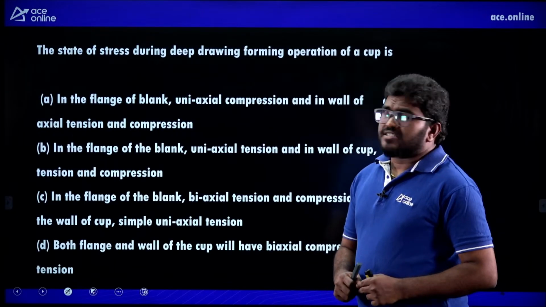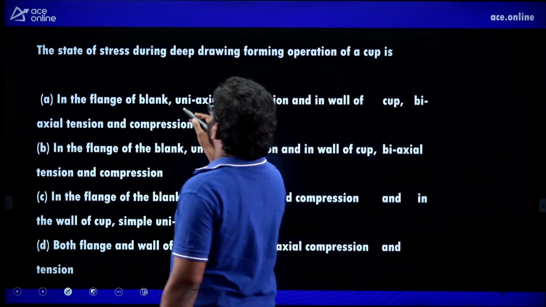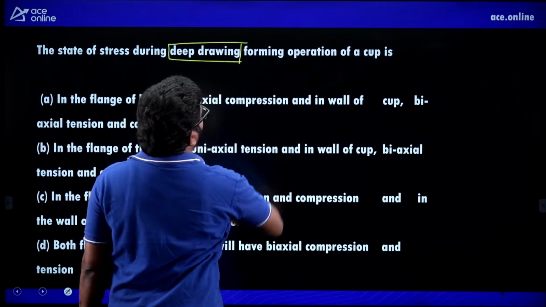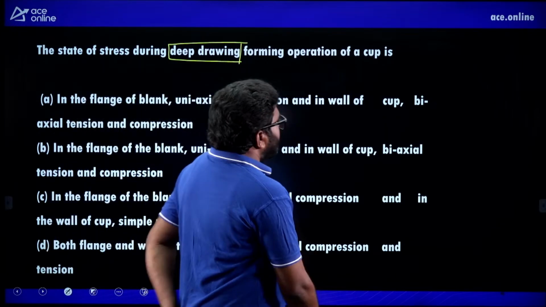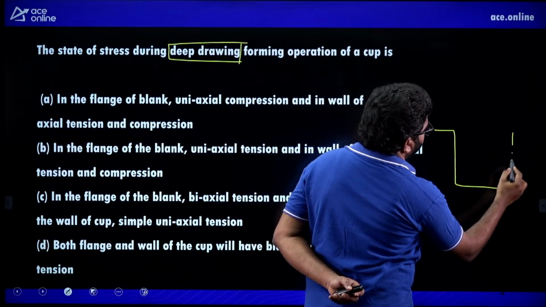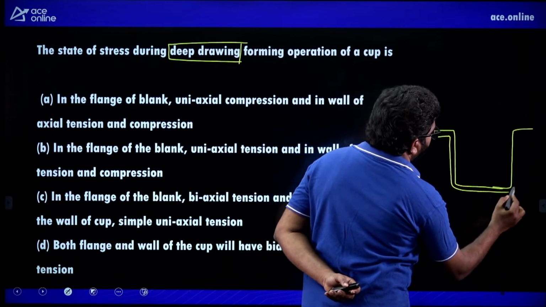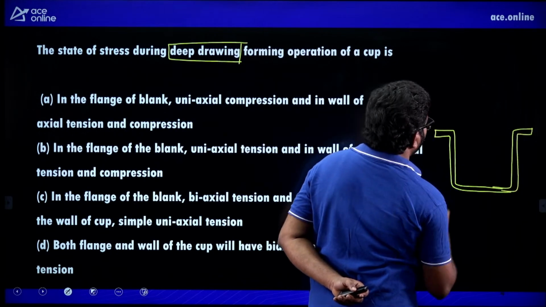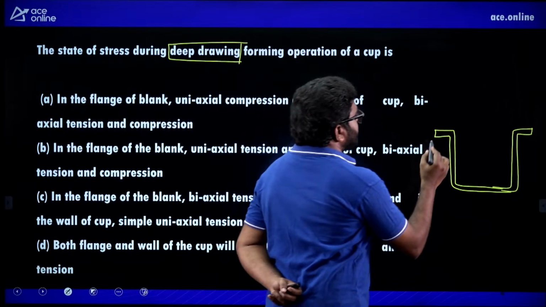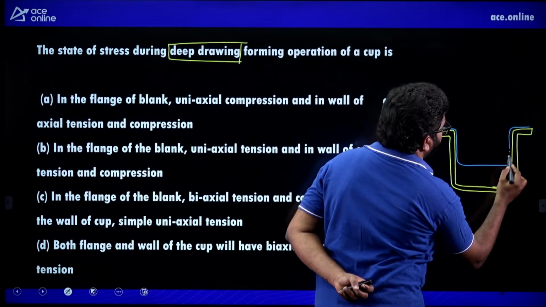The first question: the state of stress during deep drawing forming operation of a cup is. Listen, in case of deep drawing operation, if I consider a cup, this is a die, and here I am considering a partially deep drawn cup.